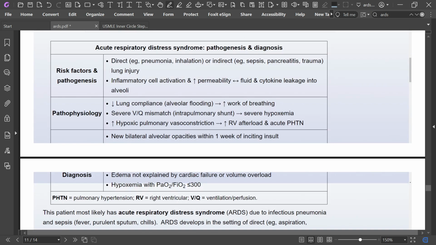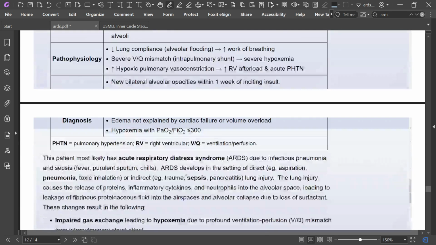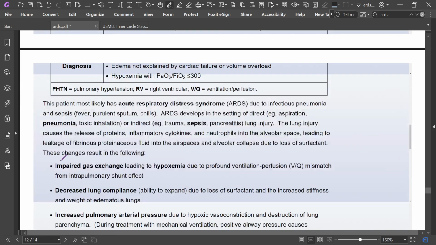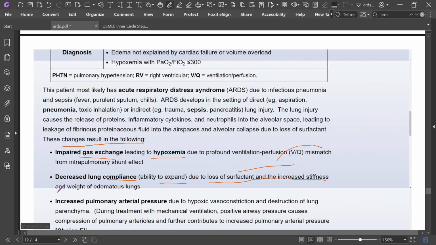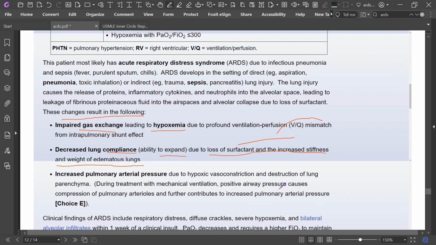So decreased lung compliance in ARDS. These changes result in impaired gas exchange leading to hypoxemia, due to prolonged ventilation perfusion mismatch, and decreased lung compliance, the ability to expand, due to loss of surfactant and increased stiffness and weight of the edematous lung, and increased pulmonary artery pressure due to pulmonary hypoxic vasoconstriction and destruction of the lung parenchyma.